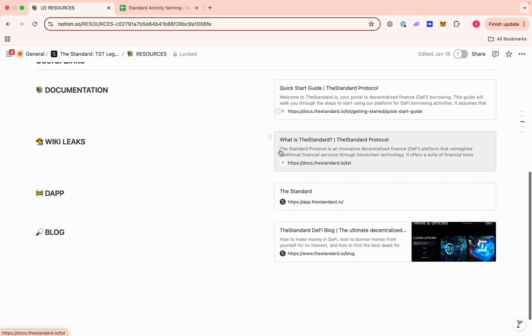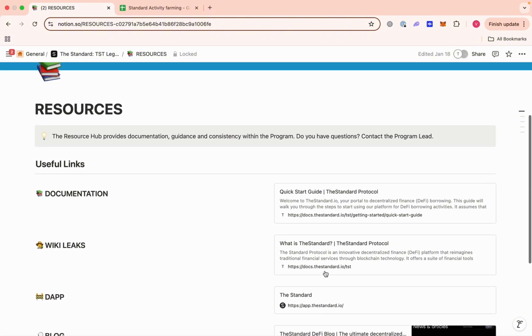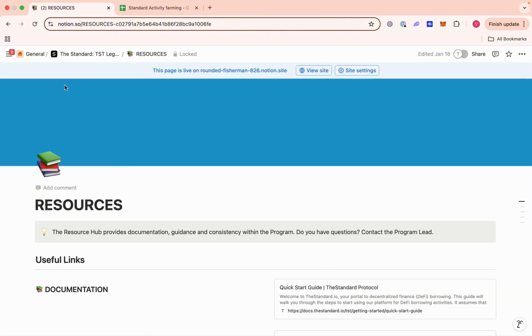And this is where you find useful resources. You can see this is the standard documentation, this is the standard protocol, more about the standard protocol, this is the standard website, and this is the standard blog, right? So you can utilize these resources to understand more about the project and create valuable content that matters.